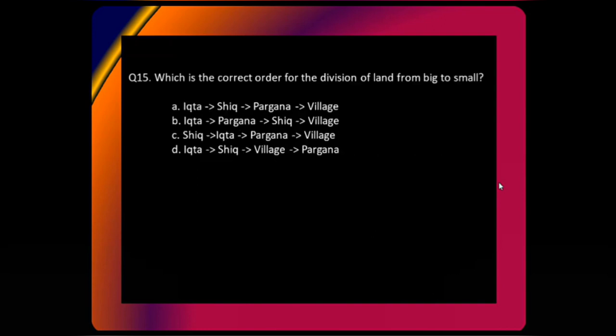Arrange them in the order of division of land from big to small. This was the nomenclature of land in medieval India under the Delhi Sultanate. Which is the correct order from big to small?